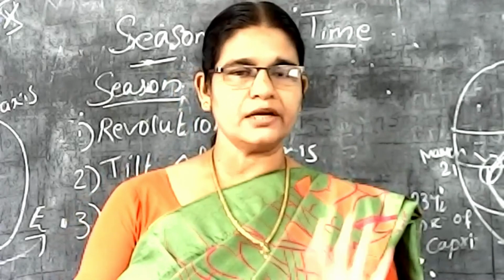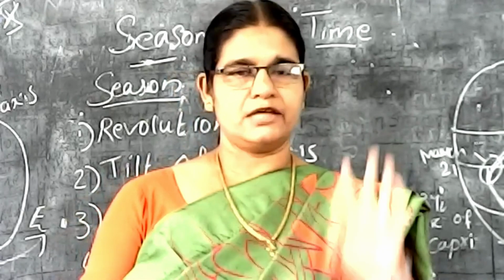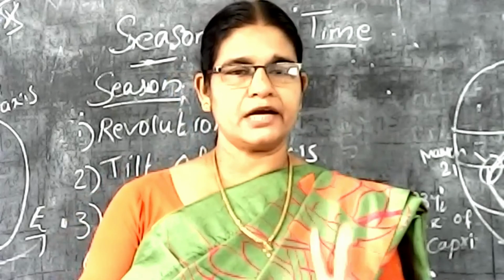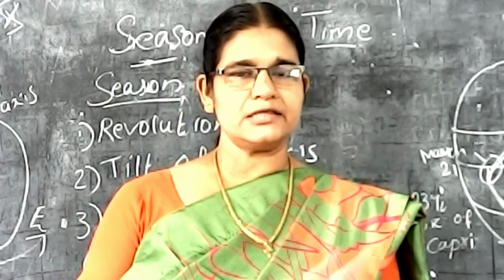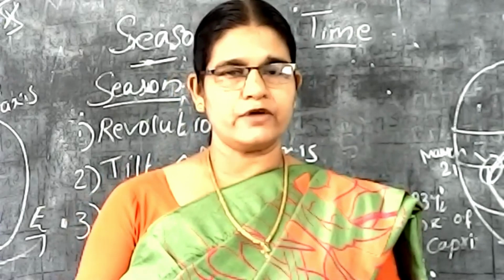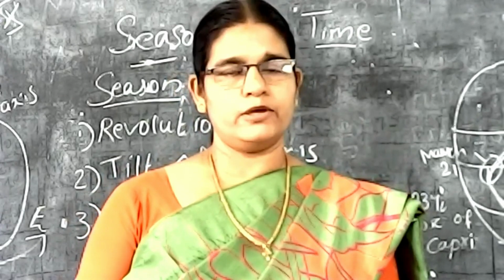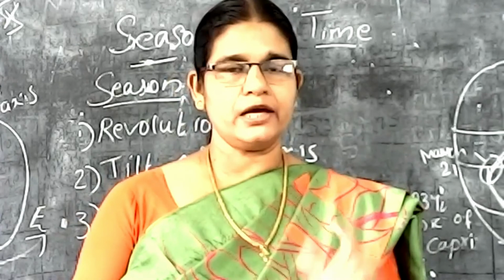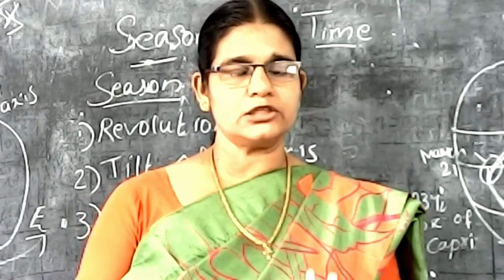Understand? Different types of season. One is the revolution, the second one is the tilt of the axis, the third one is the parallelism of the earth axis, and the fourth one is the apparent movement of the sun. Okay, very important topic, very interesting topic.